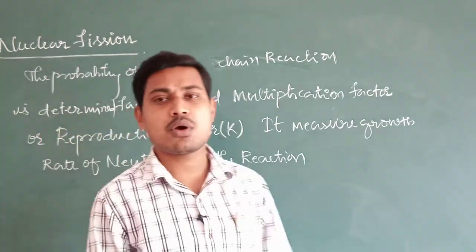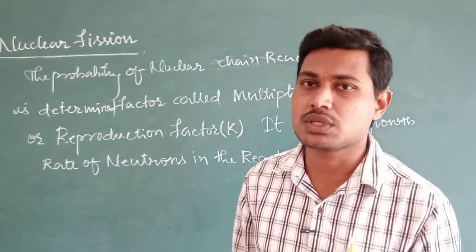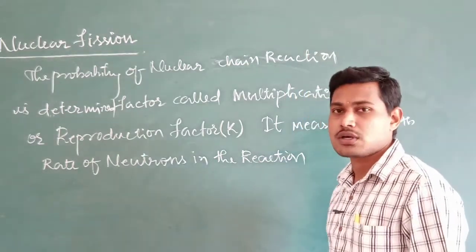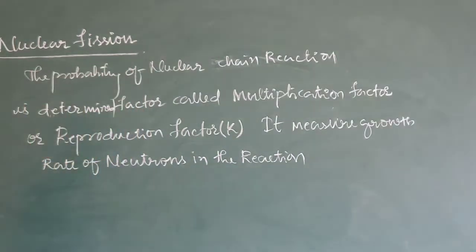So it gives you an idea of the rate of growth of neutrons with respect to time. The growth or multiplication of the neutrons can be determined by the factor called the reproduction factor or multiplication factor.